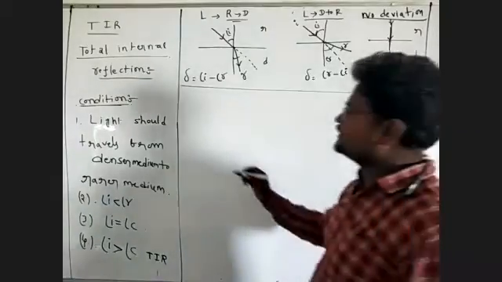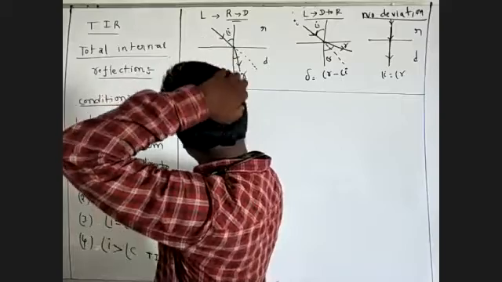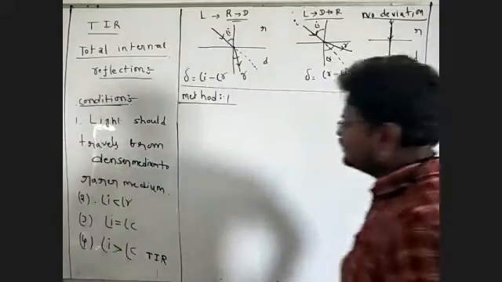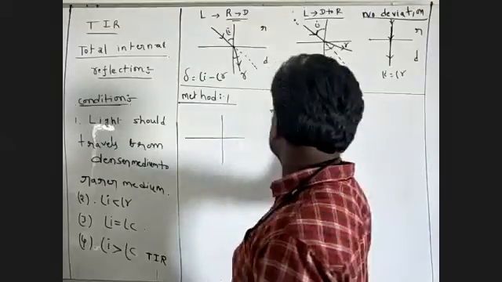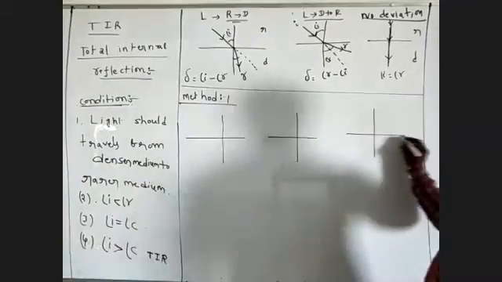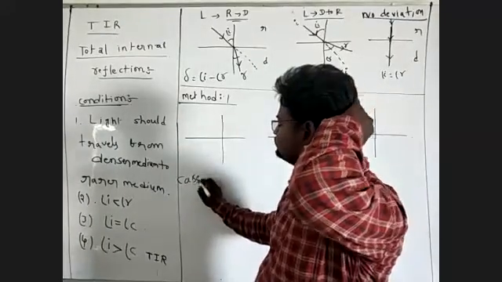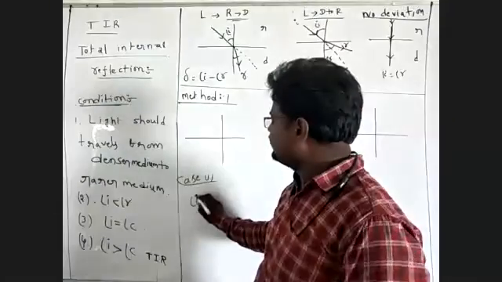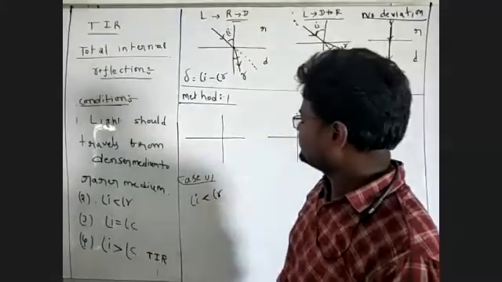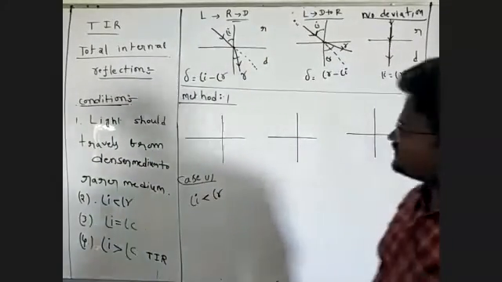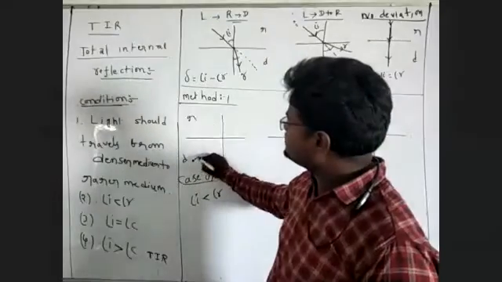Method 1, I am going to explain method 1. Very simple. I'm checking three situations. Case number 1. In this case, angle of I is less than angle of R. This is a denser medium. This is a rarer medium. Light travels from denser medium to rarer.